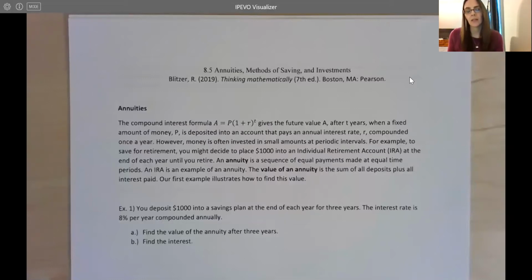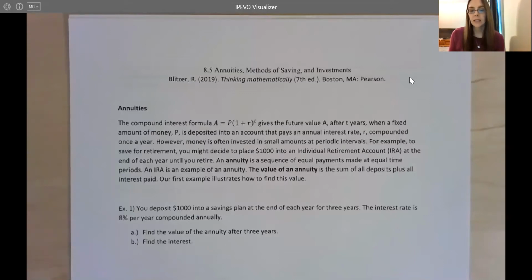However, money is often invested in small amounts at periodic intervals. So for example, to save for retirement, you might decide to place $1,000 into an individual retirement account, also called an IRA, at the end of each year until you retire. Or more commonly, most of us, if we have a retirement account through our employer, deposit some money each paycheck. So this could be weekly or biweekly. So usually we're not making a one-time lump sum deposit. We're usually making small deposits over time to hopefully allow that account to grow.